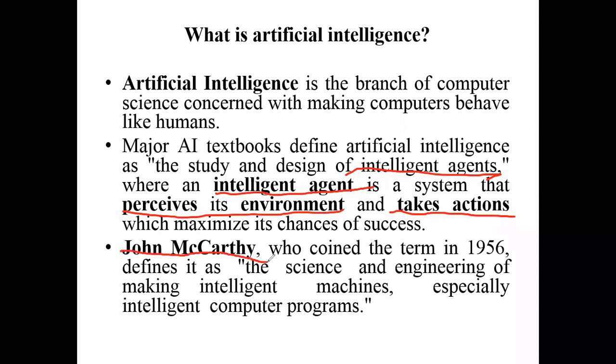John McCarthy is a scientist. He introduced the term artificial intelligence in the year 1956. Artificial intelligence is defined like this: it is the science and engineering of making intelligent machines. It is a combination of both science and engineering. The scientists will be designing intelligent machines. Not only machines, it can also be intelligent computer programs.